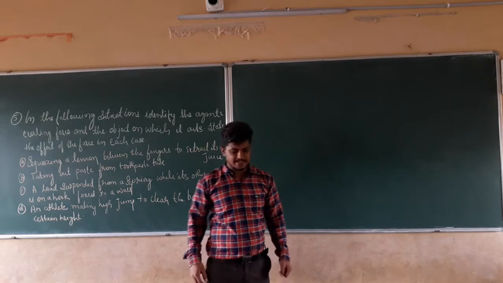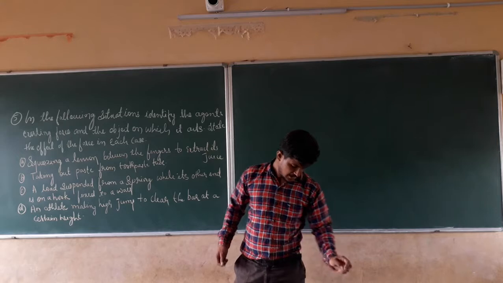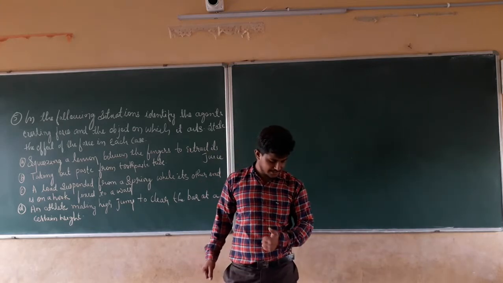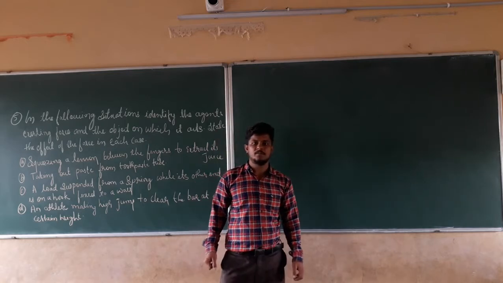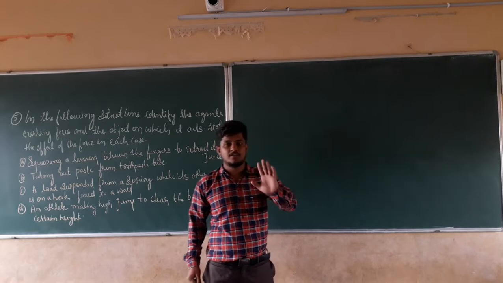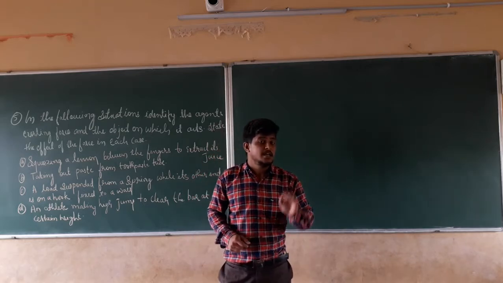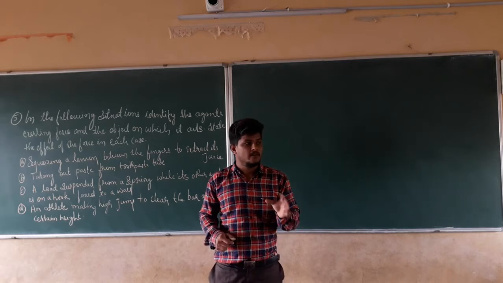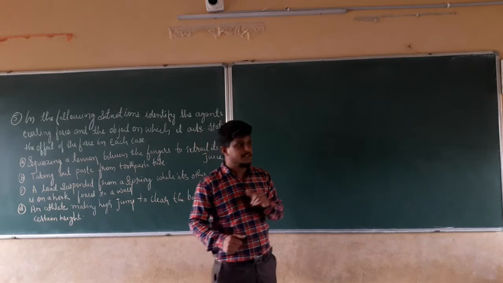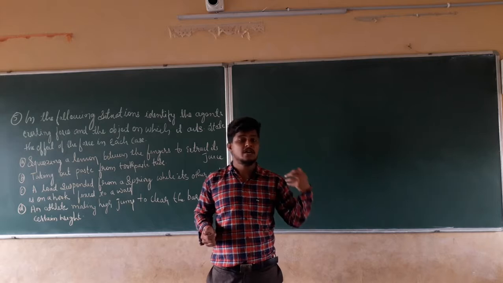What is that second question? Give two examples of situations in which applied force causes a change in the shape of an object. We have to give two examples. You can give any example where, when something applies force on an object, it changes its shape. For example, if it is a rectangular shape, it should become a triangle shape. In that manner, we have to give examples.